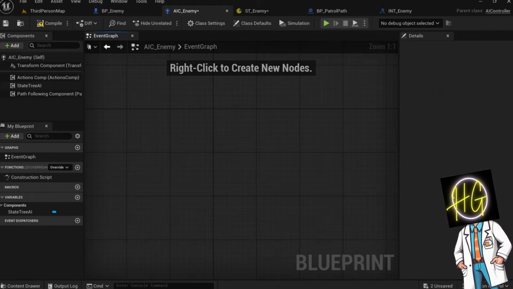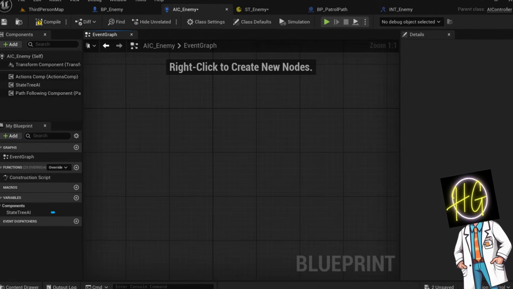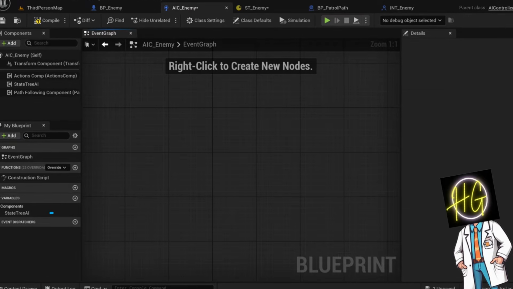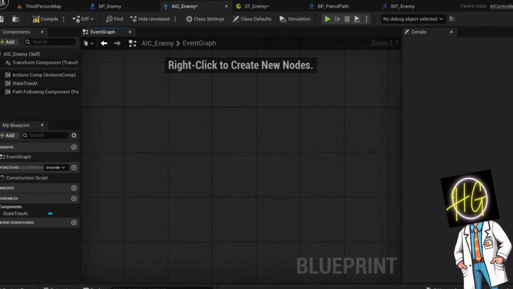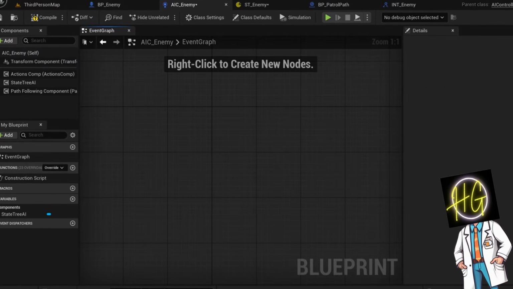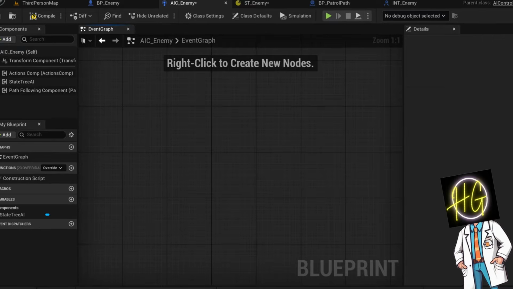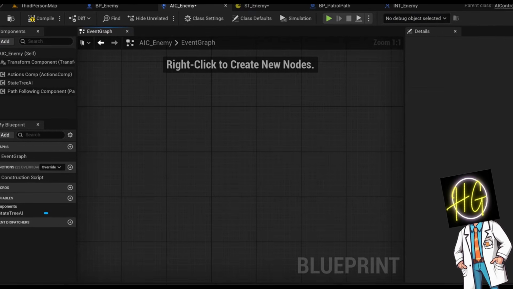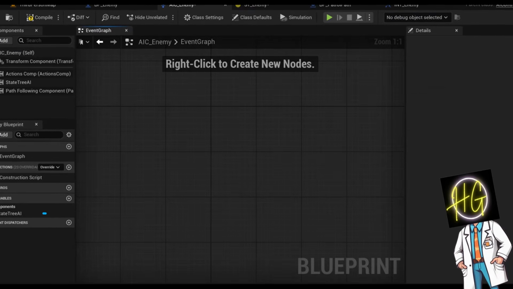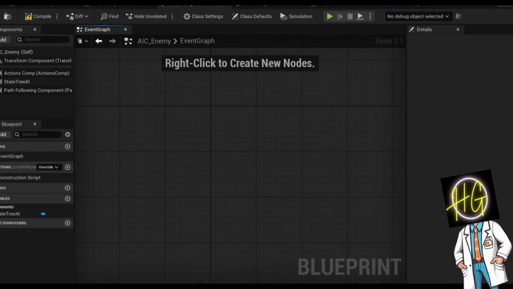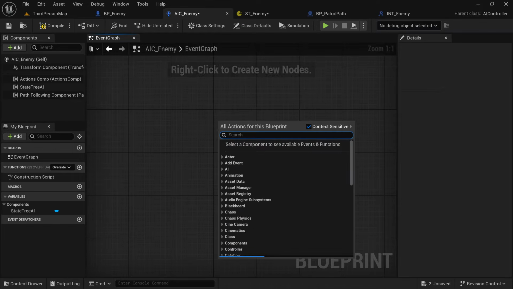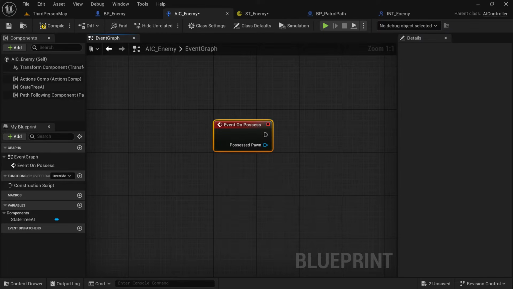Instance editable means that you can change the variable's value in the details panel of the placed blueprint. Expose on spawn means that you can set the variable's value when the object is created using spawn actor. This gives you control over blueprint settings when creating or editing instances. So now our enemy knows what patrol path to use.